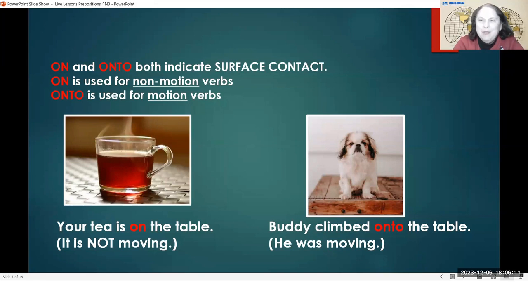Buddy, that's the name of the dog, Buddy climbed onto the table. He's climbing, that's moving. He's climbing onto the table. Buddy was on the floor. Now Buddy is on the table. He climbed onto the table. He changed his location. He moved onto the table.